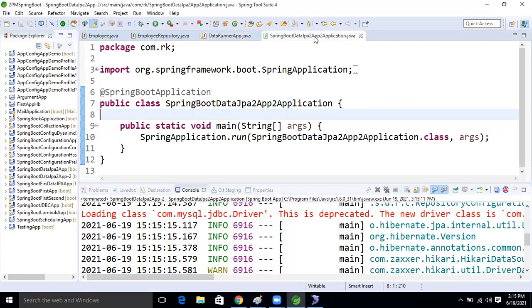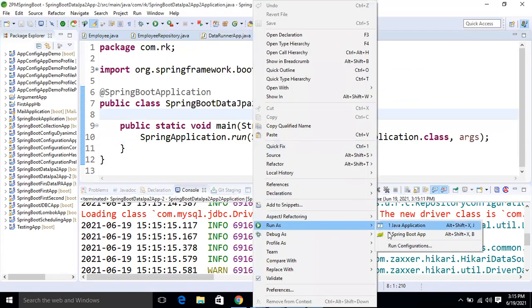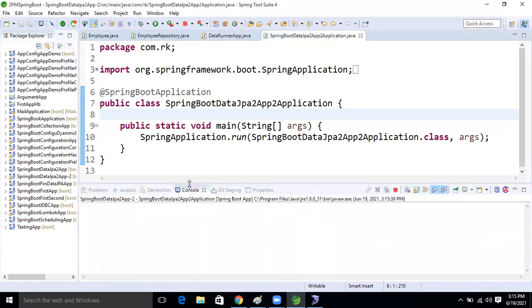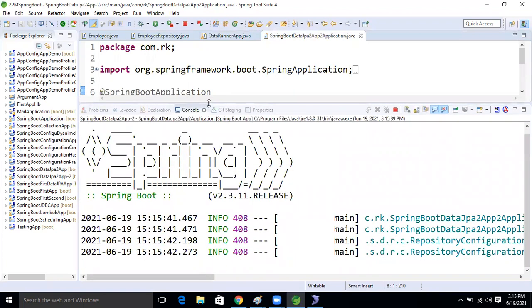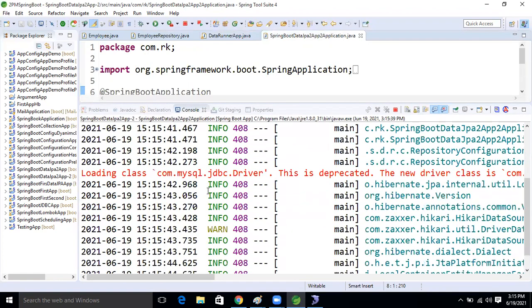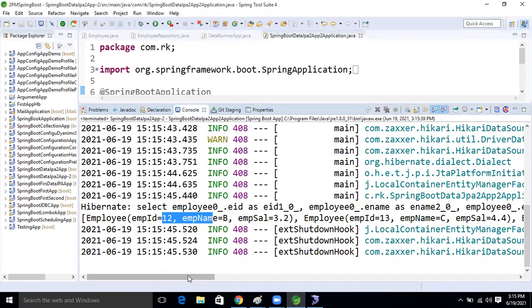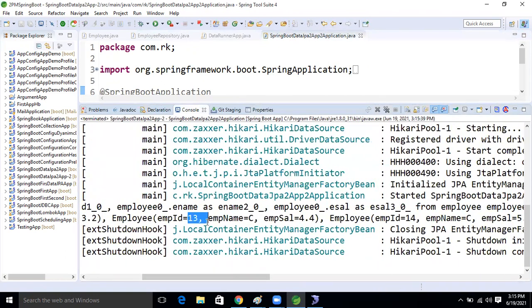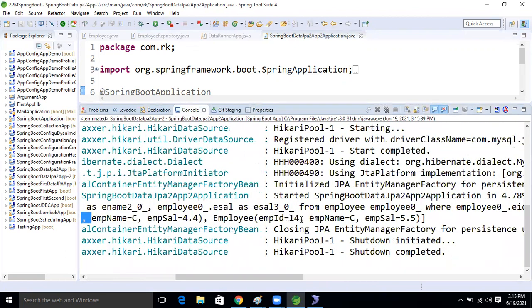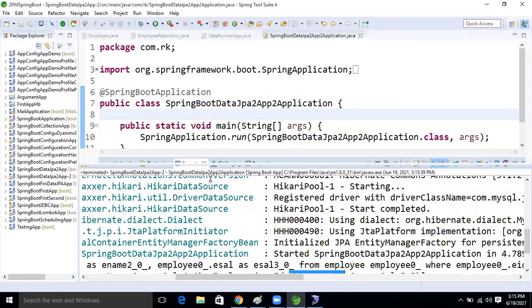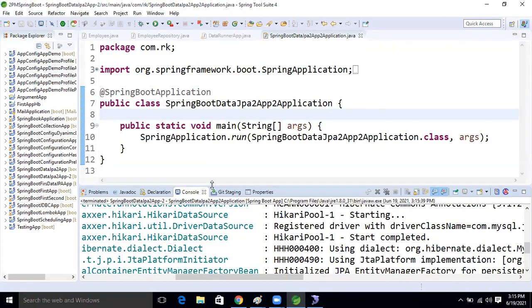Now let's run the application. See this? The 12 record we are getting. After that, the 13 record we are getting. After that, the 14 record. We are getting 14, or not, guys? Yes. Okay, so fine now, guys.